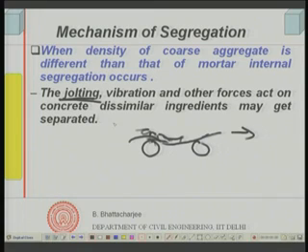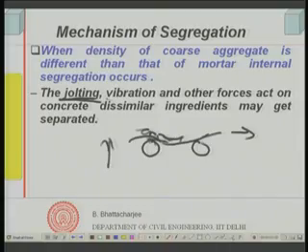In such situations, since the concrete is being jolted up and down, it can so happen that the larger particle moves in a different way. If the cohesiveness of the mix is not proper, the larger particle moves more, while the mortar remains sticking to the concrete. If you have too much aggregate in the system, such a thing can happen. Similarly, vibration can result in dissimilar ingredients, that is aggregates and the mortar, dissimilar both in shape and sizes, getting separated.